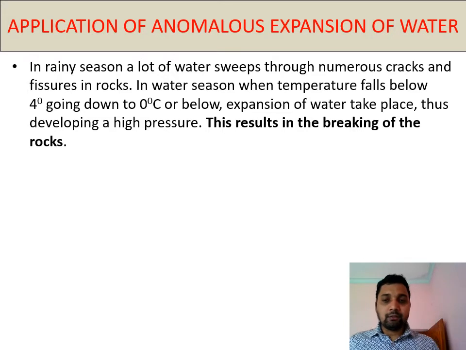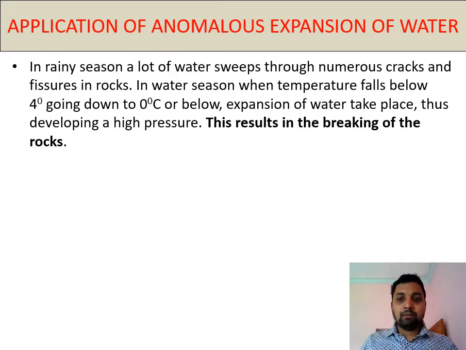during the rainy season, water goes inside the rocks and the temperature gradually decreases from 4 degrees to 0 degrees Celsius: 4, 3, 2, 1, 0. Due to the anomalous behavior of water, the volume of water gradually increases. So it now needs more space.